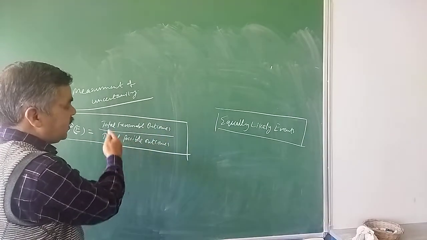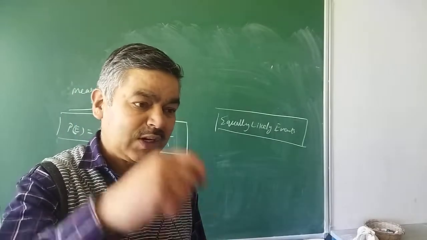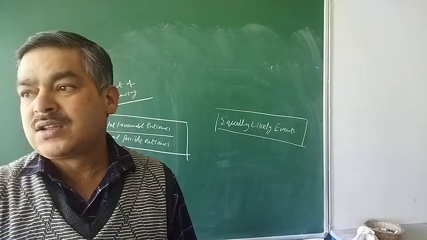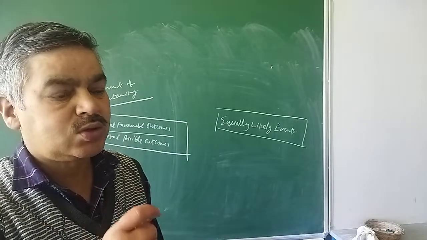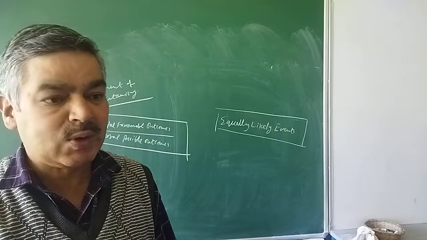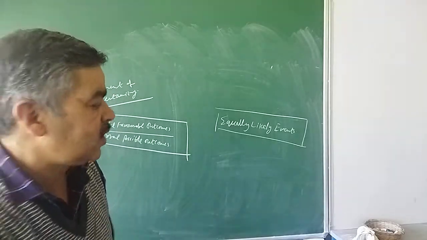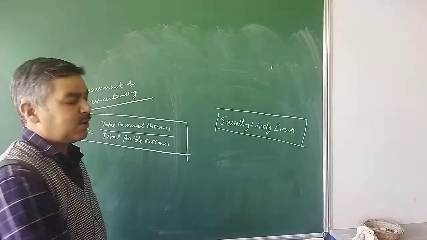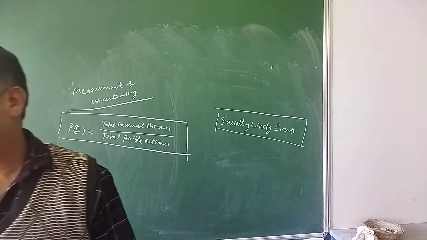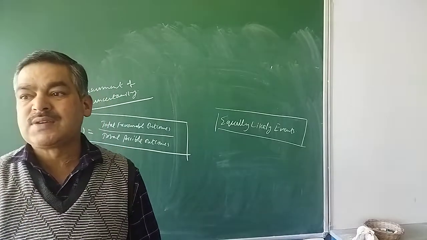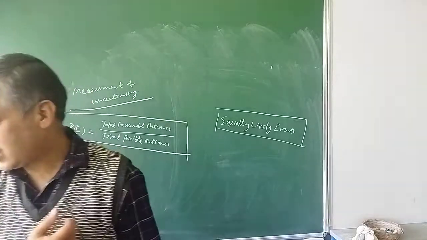But the favorable will be equal to what? 10, which I am looking for. I want to pick one candy, that is a mango candy. So mango is favorable. 10 mango candies and 10 apple candies are mixed. So my answer will be 10 upon 20. In that way, we get the favorable outcomes. Whatever possibilities are available within that experiment, that is called the total possible outcomes.